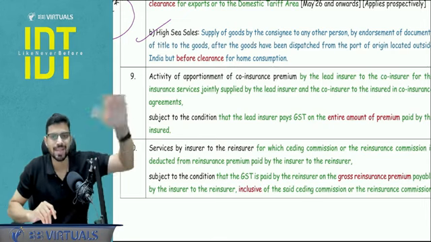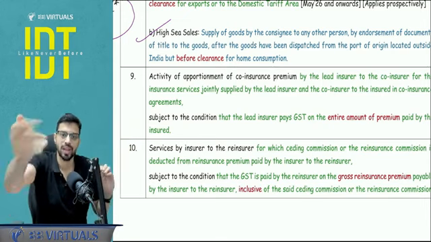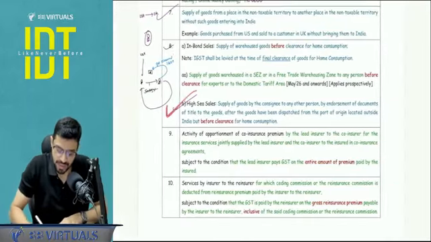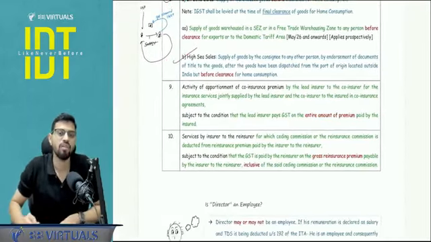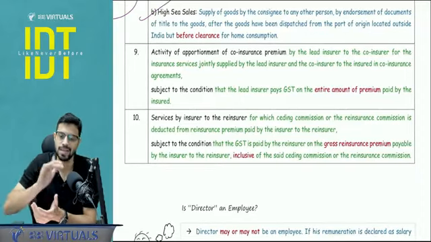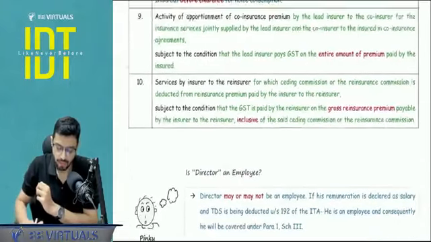Beyond 200 nautical miles, it is high sea. So when the goods were in high seas, I sold the goods to you. This is again not a supply. So if you see the feel factor in this part as well as this part as well as this part, everywhere what is happening, the goods are not cleared for home consumption and a sale is taking place. That is not a part of supply. Is it clear?